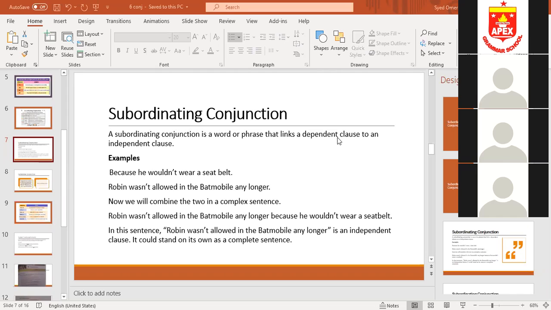Any sentence, for example, the teacher explains tenses, it is an independent clause. The teacher explains tenses, so I understand them in a better way. So I understand them in a better way is a dependent clause. Okay.